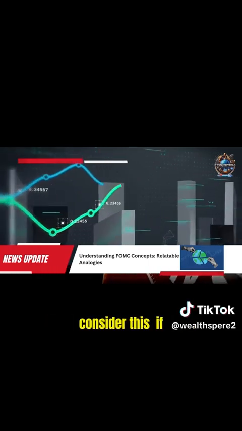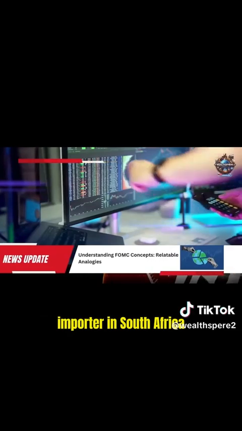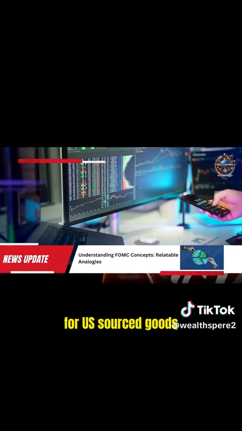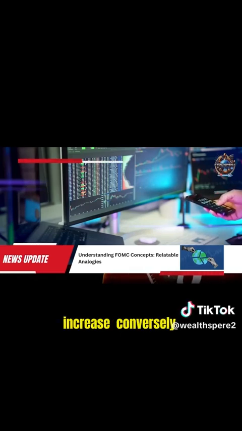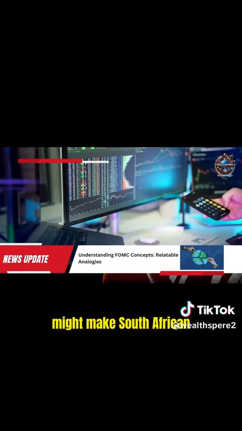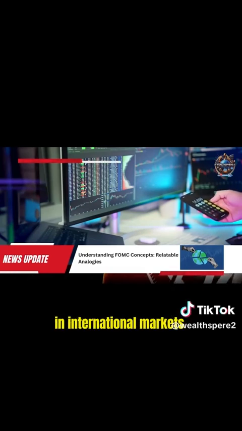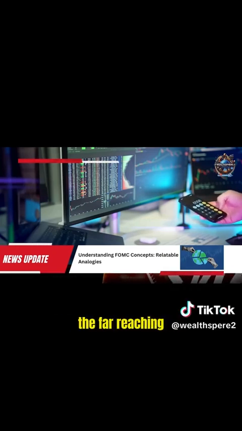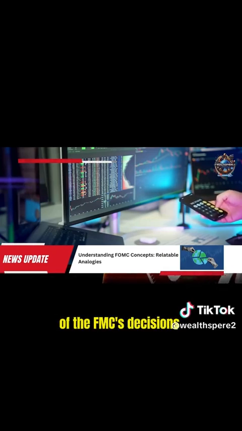Consider this. If you're an importer in South Africa, and the rand weakens due to a strong dollar, your costs for U.S.-sourced goods increase. Conversely, a stronger dollar might make South African exports more competitive in international markets. These dynamics illustrate the far-reaching implications of the FOMC's decisions.